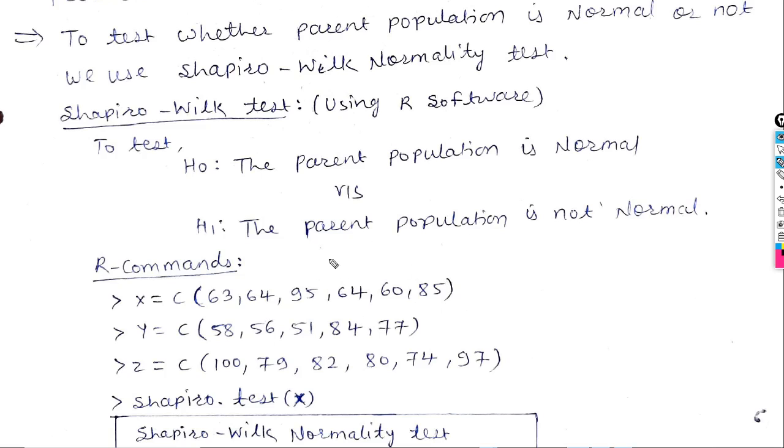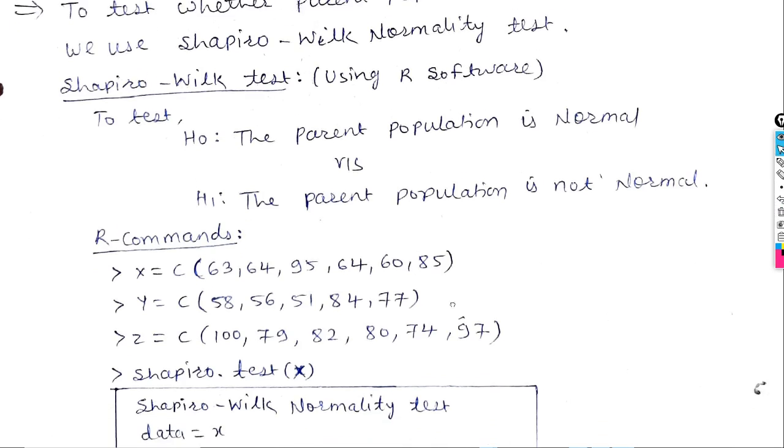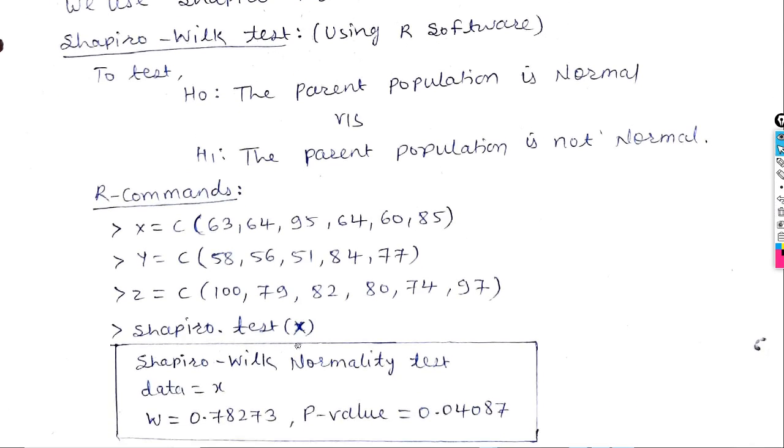So, enter the first test marks in variable x by using the combine function. Enter the test 2 marks in variable y and test 3 marks in variable z. And use this command shapiro.test of x. We can use shapiro.test of y and z also.